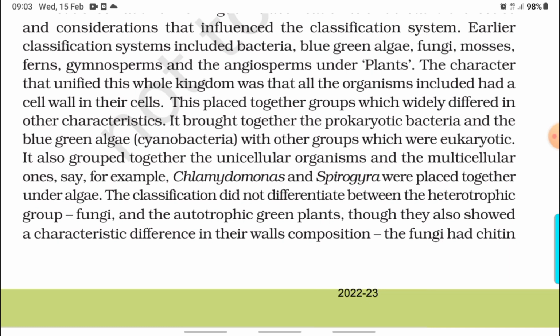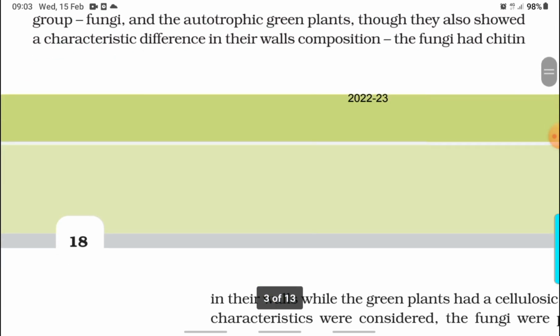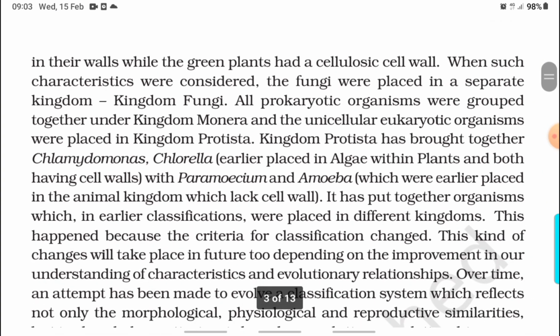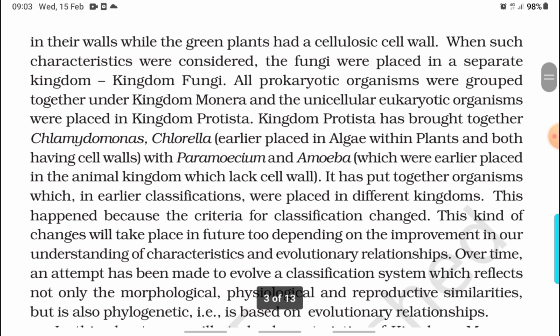Say, for example, Chlamydomonas and Spirogyra were placed together under algae. The classification did not differentiate between the heterotrophic group fungi and the autotrophic green plants, though they showed a characteristic difference in their wall composition. The fungi had chitin in their walls, while the green plants had a cellulosic cell wall. When such characteristics were considered, the fungi were placed in a separate kingdom Fungi. All prokaryotic organisms were grouped together under kingdom Monera, and the unicellular eukaryotic organisms were placed in kingdom Protista.